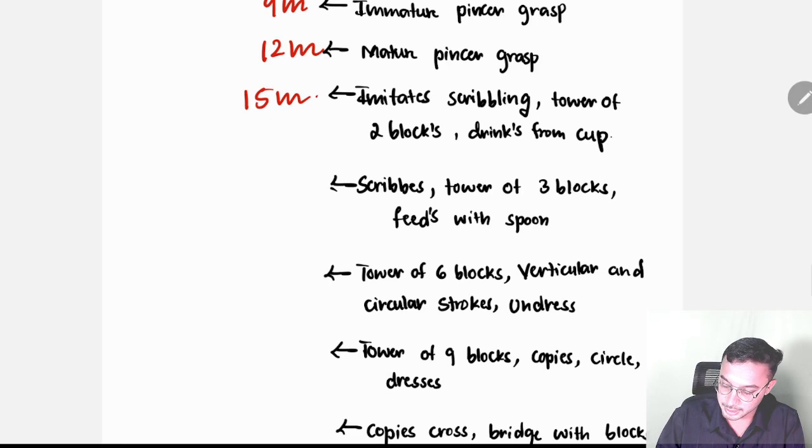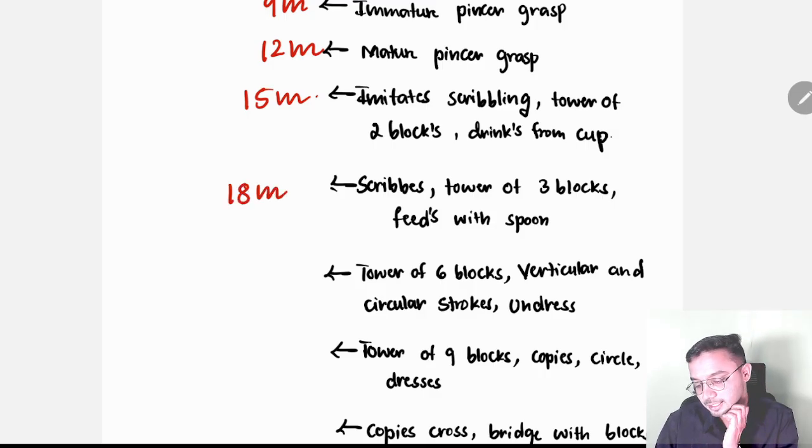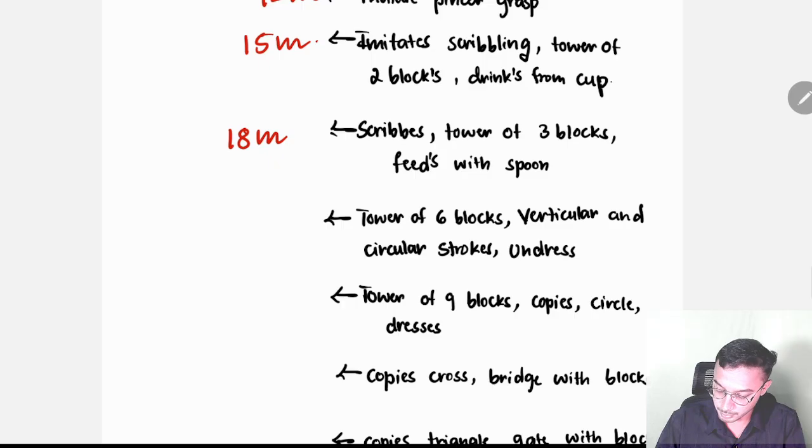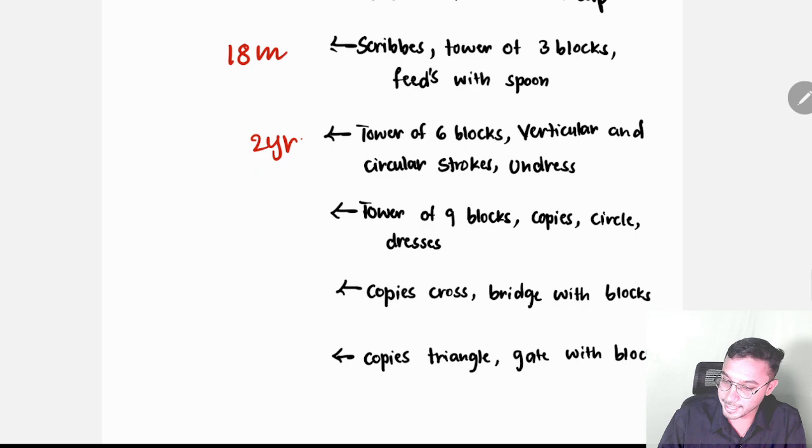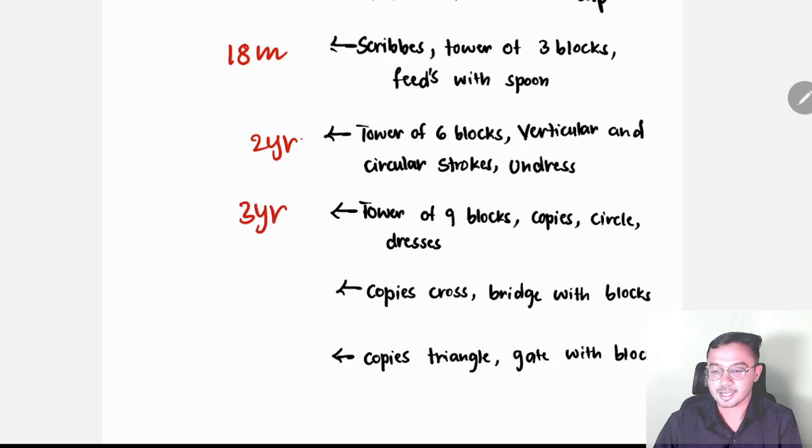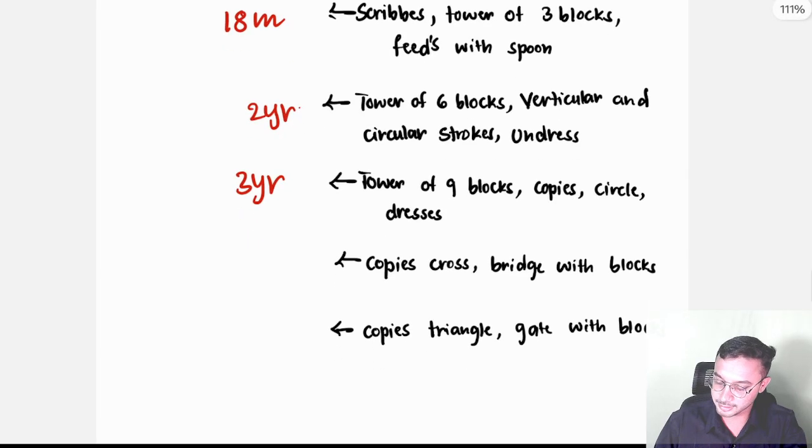Scribbling, tower of 3 blocks, feeds with the spoon. I taught you, feeds with the spoon and all, at 18 months. Tower of 6 blocks, undresses, dress and undress completely, at 2 years. Tower of 9 blocks at 3 years. 3 threes are 9. Circle at 3 years. Look at the wheel of the cycle, how it looks, circle.